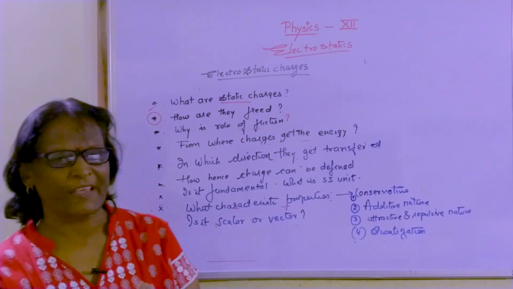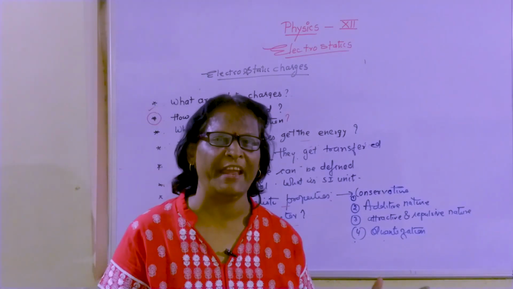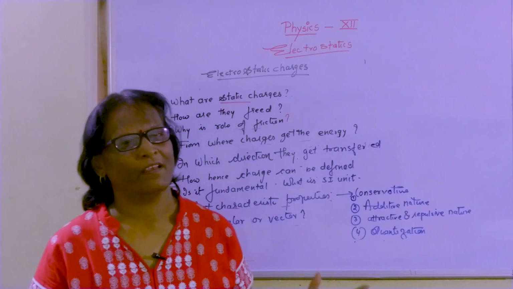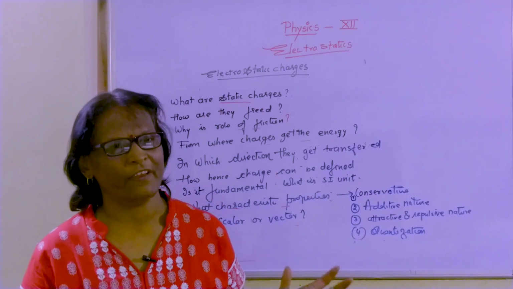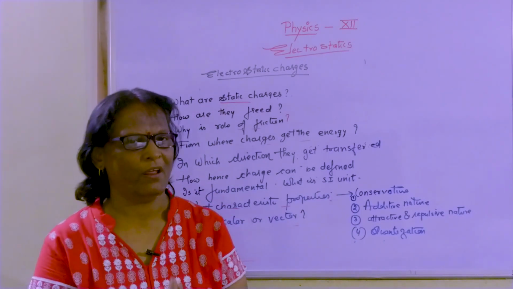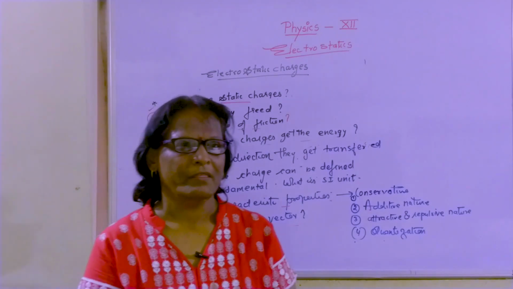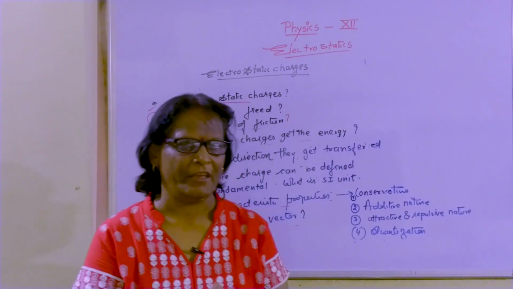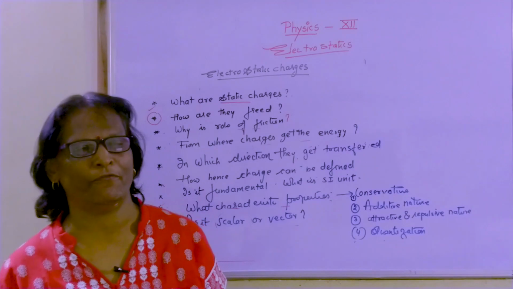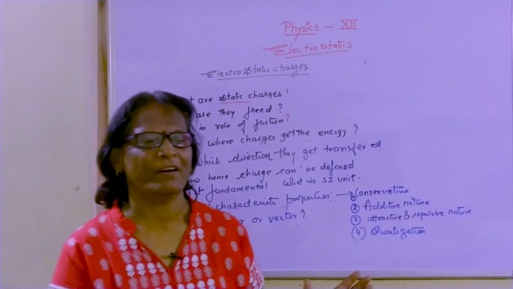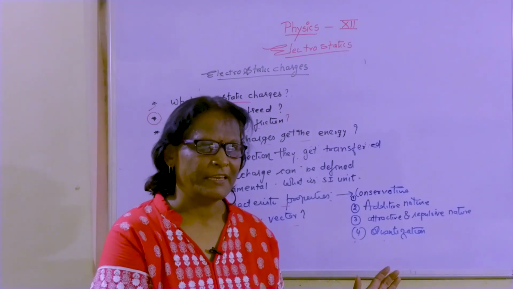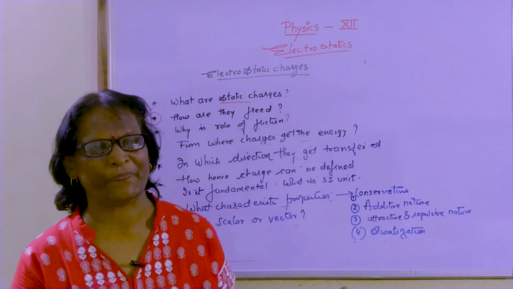When this losing and gaining game is played between the charges, there is always a type of push and pull developed. This push and pull, as per the definition of force, will have a type of force experienced.